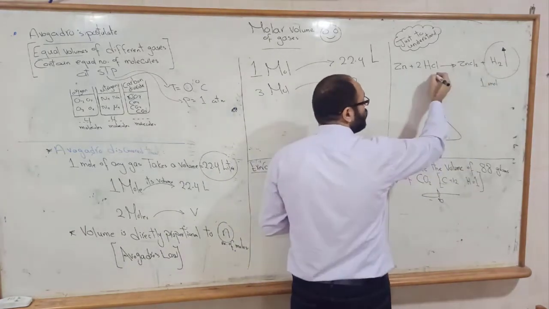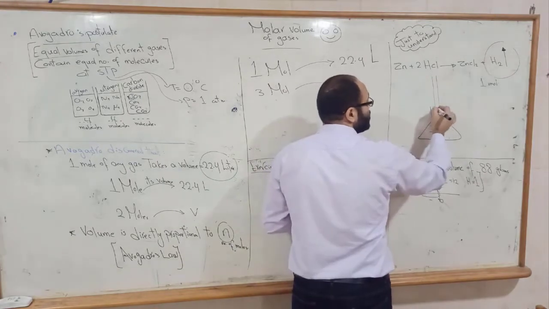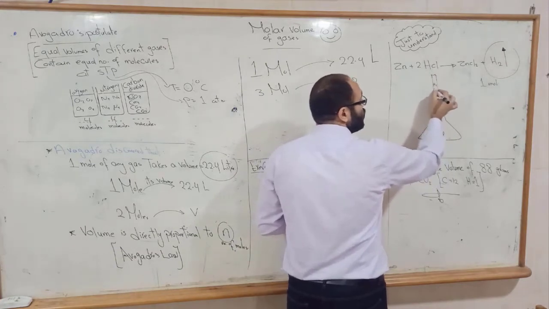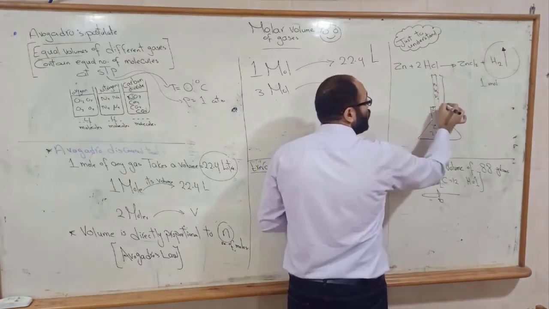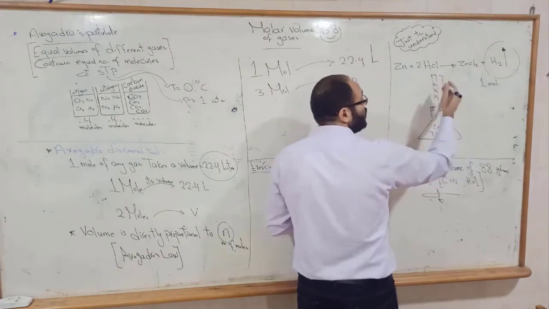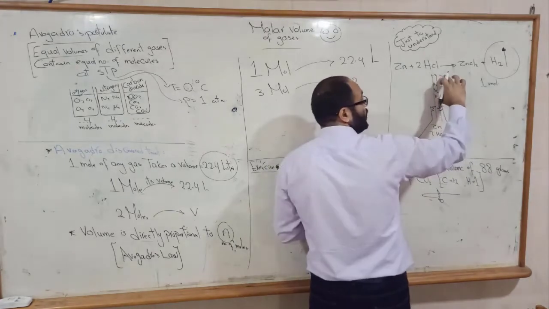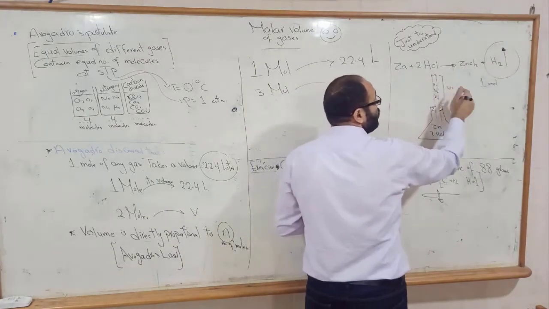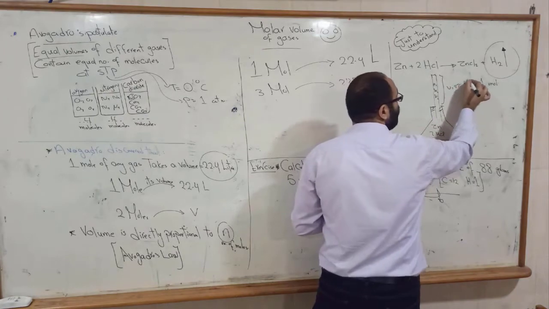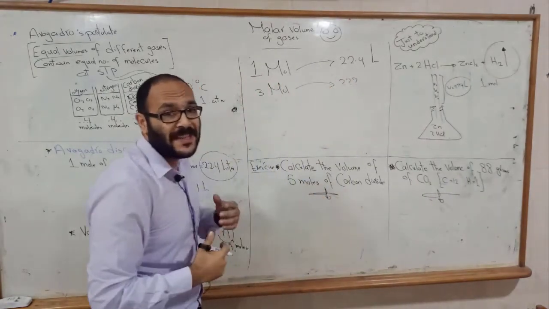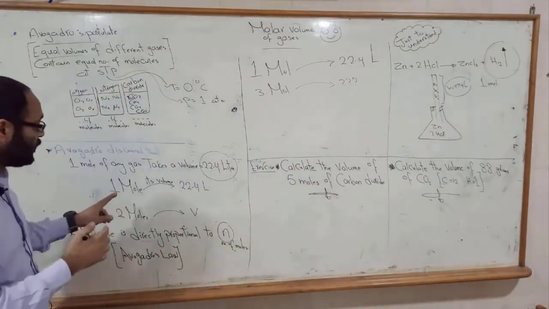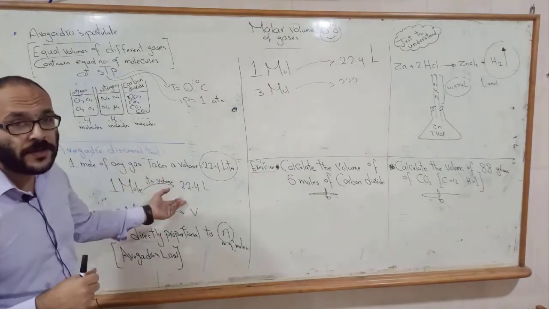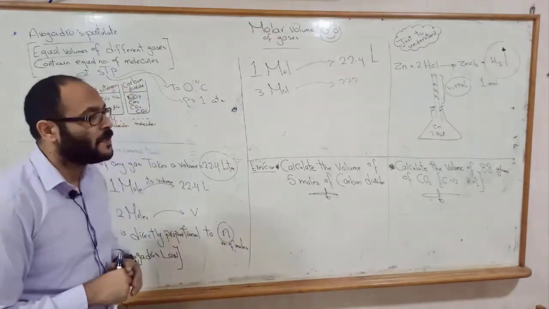If we succeeded to collect the hydrogen gas evolved and measured its volume, we will find that its volume will be 22.4 liters. So that's what Avogadro said. He said that if we have 1 mole of any gas, its volume will be 22.4 liters.